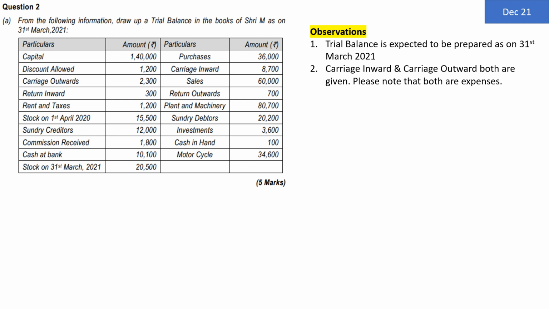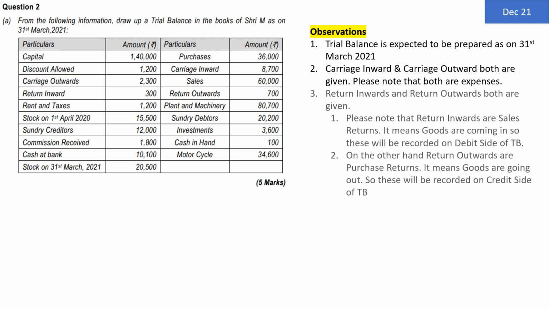Sometimes in examination condition, there is a chance that some students by mistake may consider carriage inward is an expenditure and carriage outward is an income, which is not the case. Whether it is inward or it is outward, both of them are expenses. That means both of them should come on the debit side of trial balance.